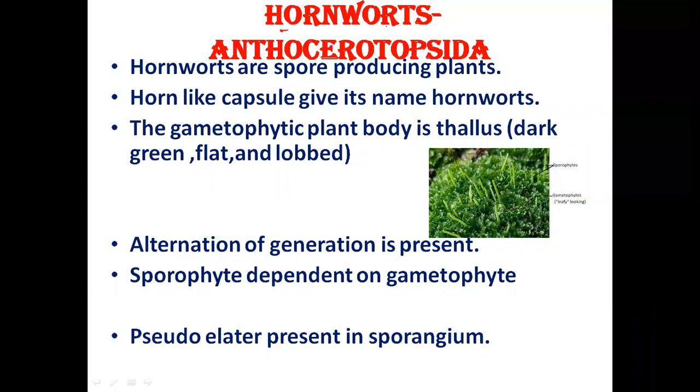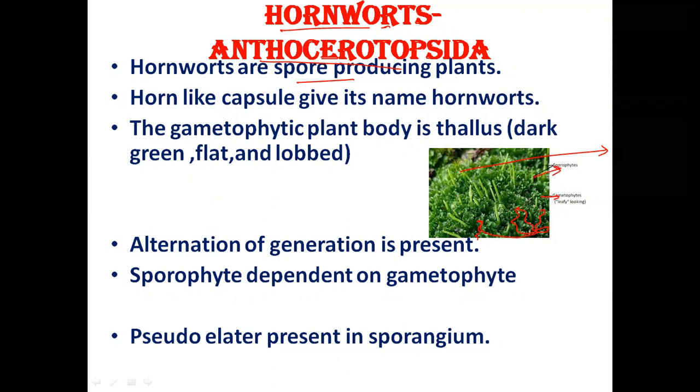So first talk about hornwort or Anthocerotopsida. Hornworts are spore producing plants and they have horn-like structures like this. That's why they are named hornwort. Their gametophytic plant body is dark green, flat, lobed. You can see these leaves dorsally flattened and these are the gametophyte, and these horn-like structures are sporophyte.